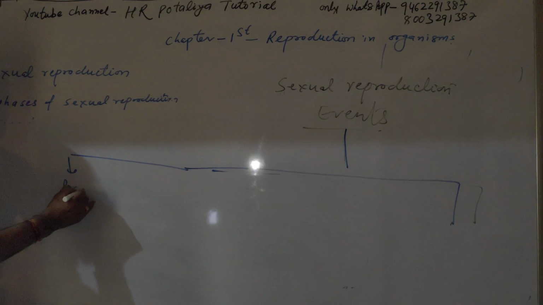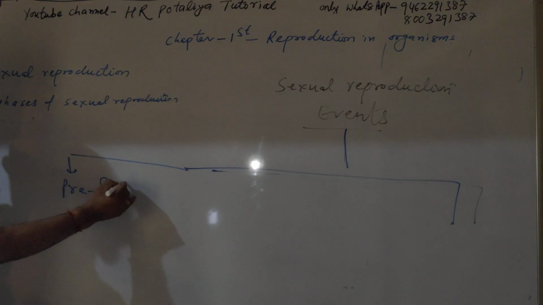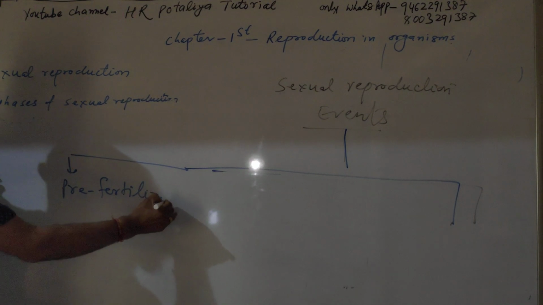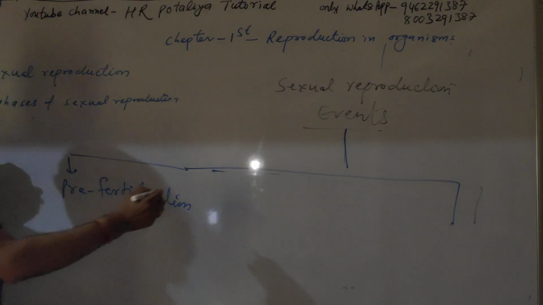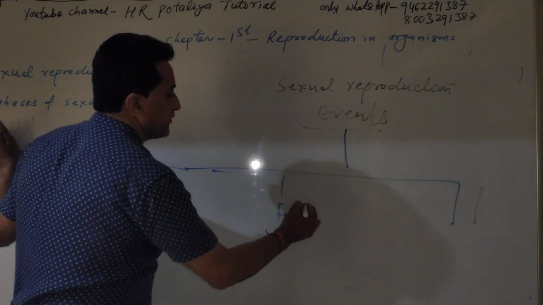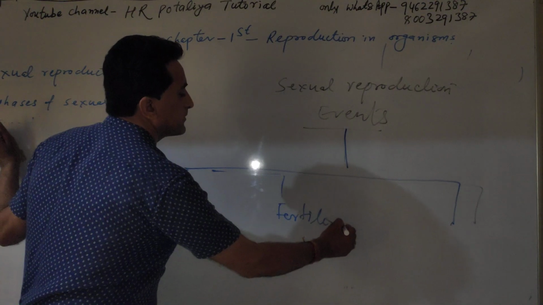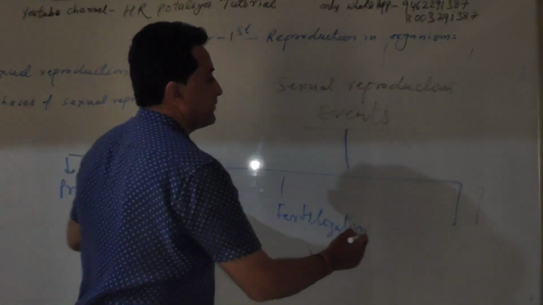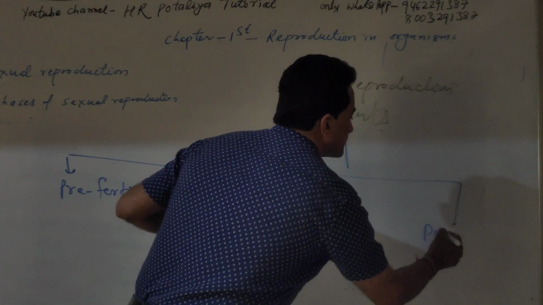First, pre-fertilization, fertilization and post-fertilization.